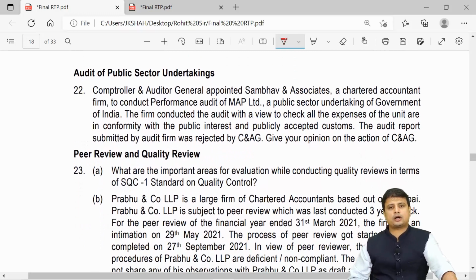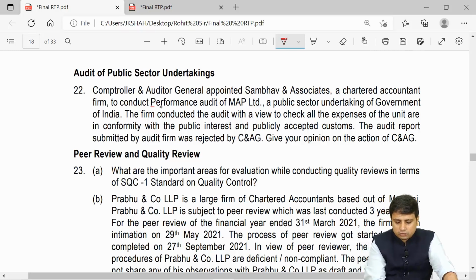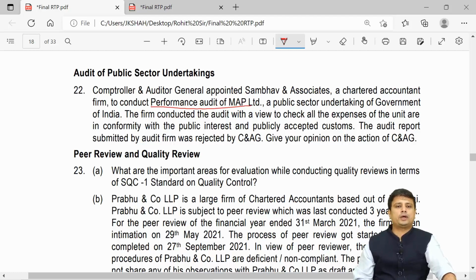Next, the Comptroller and Auditor General of India appointed Sambhav and Associates, chartered accountants, to conduct a performance audit of MAP Limited, a public company of the government audit.